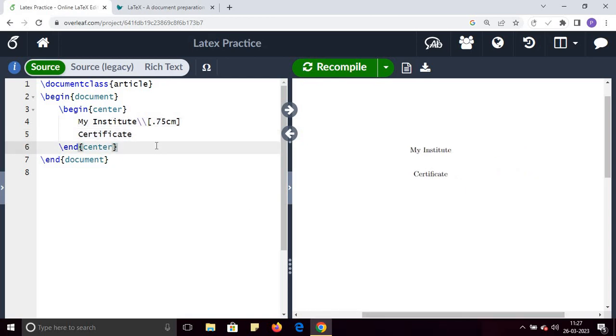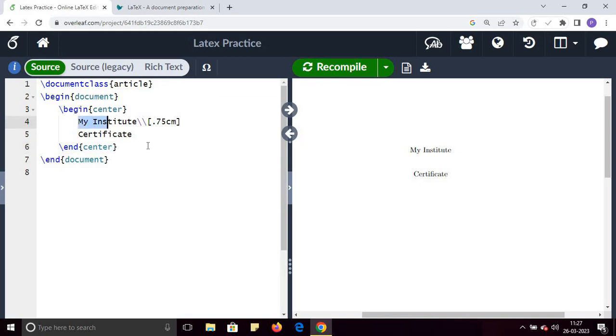I will explain how to increase the font size, how to bold the text, and how to italic the text later in this course. But for simplicity, let's say I want my data in the center, then I will use begin center, my institute.